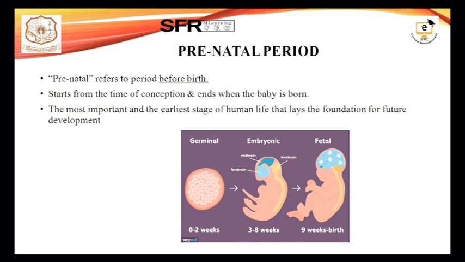So what is prenatal life? Prenatal life always denotes the life before birth, that is from the time of conception. The prenatal life begins from the time of conception and it ends only when the baby is born. After delivery the prenatal life stops and the life after birth starts, that is neonatal life, postnatal life, where the baby is called an infant or neonate. So in prenatal life it is just the baby that is formed from the time of conception till birth.